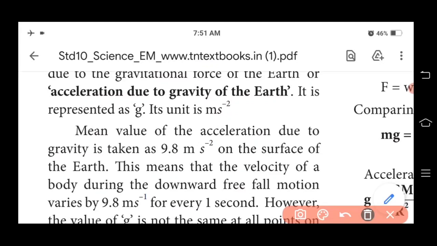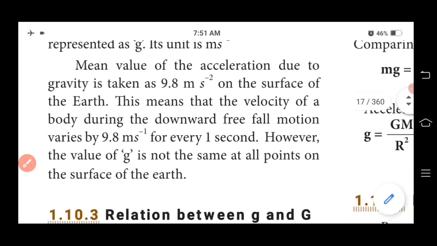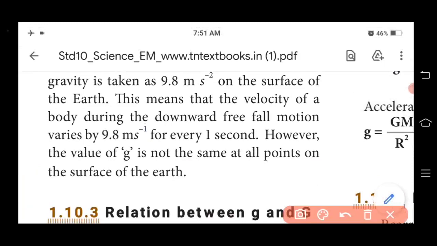So the downward free fall motion varies by 9.8 meter per second for every 1 second.